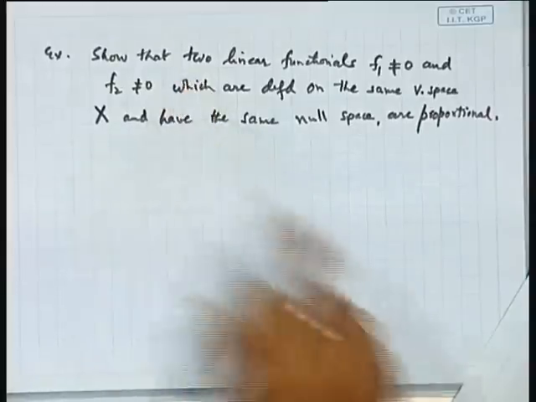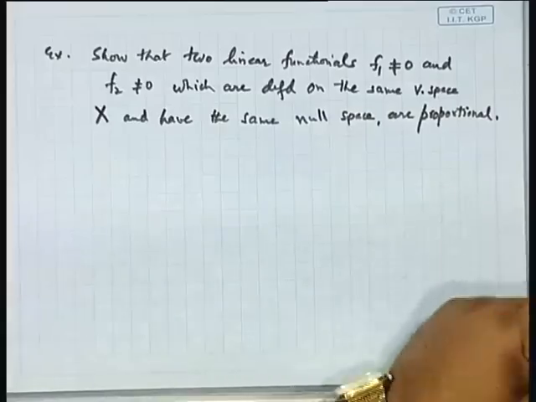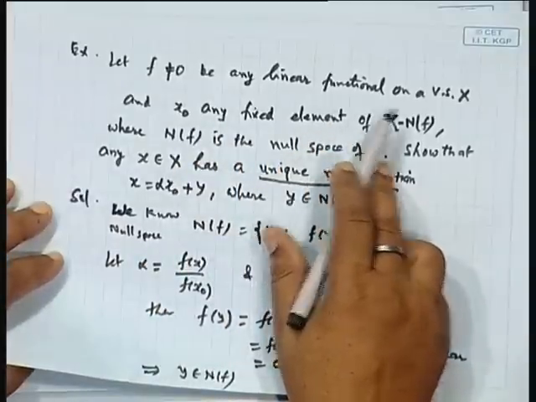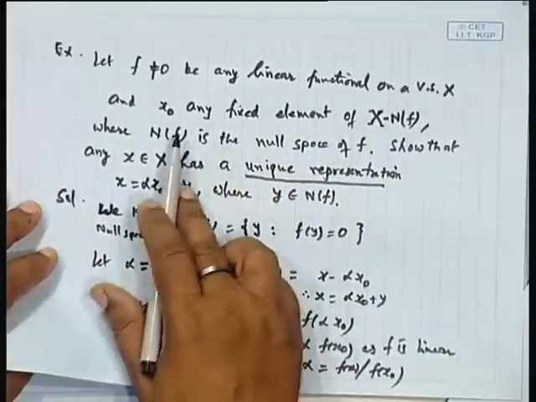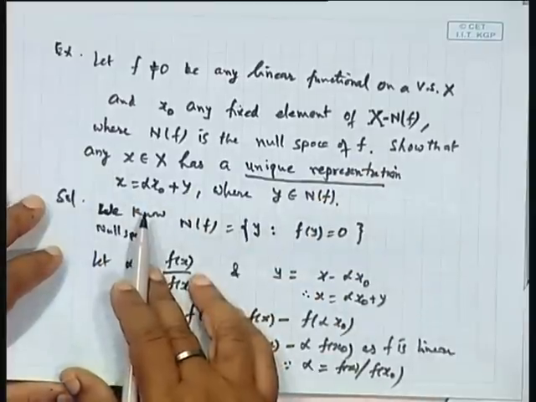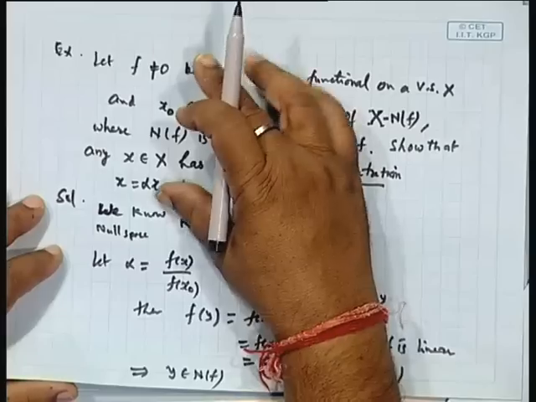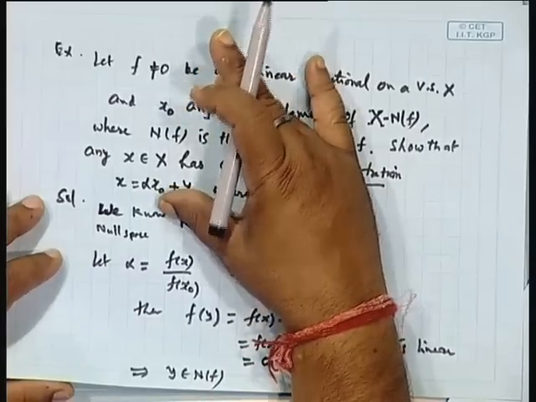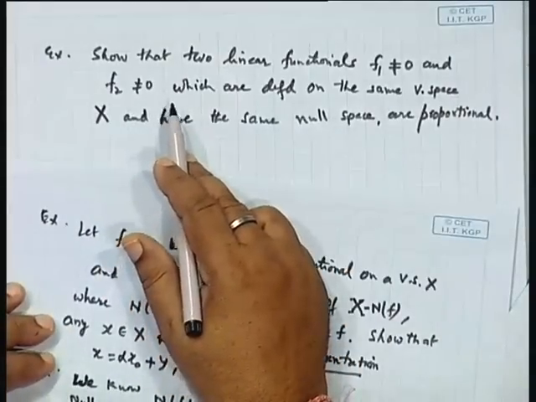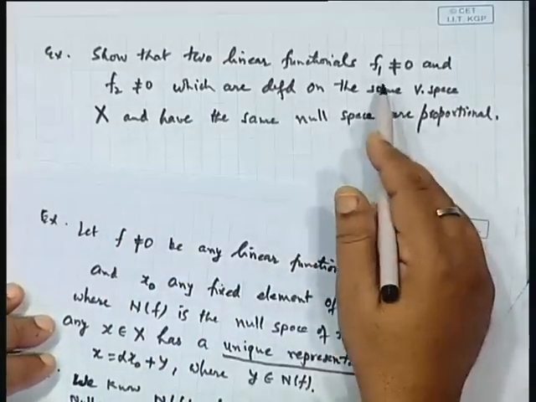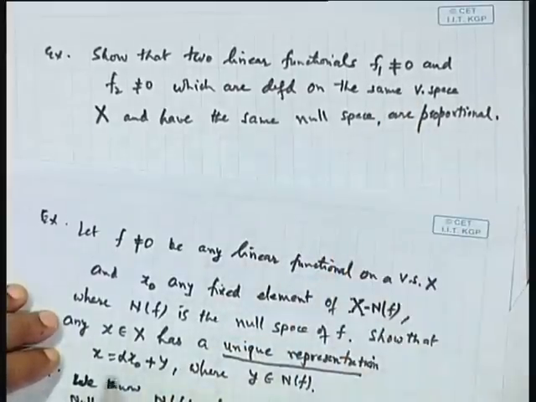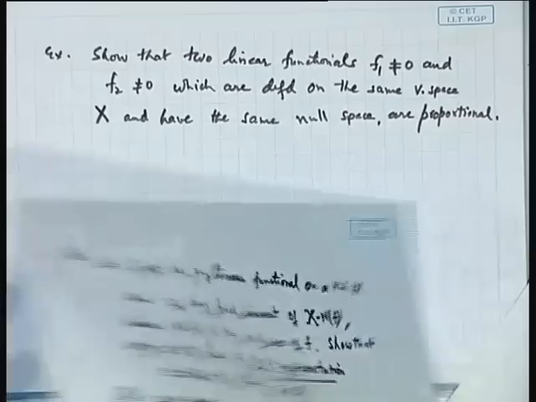Now, prior to this we have proved one result, one example we have done, that if f is any non-zero linear functional, and x naught is a fixed element, then any element x can have a unique representation like this. So, we will take advantage of this, because f1 and f2 both are given to be non-zero. So, we can take up one function, say f1 first, and then any element x can be expressed uniquely in this form, alpha x naught plus y. So, let us take